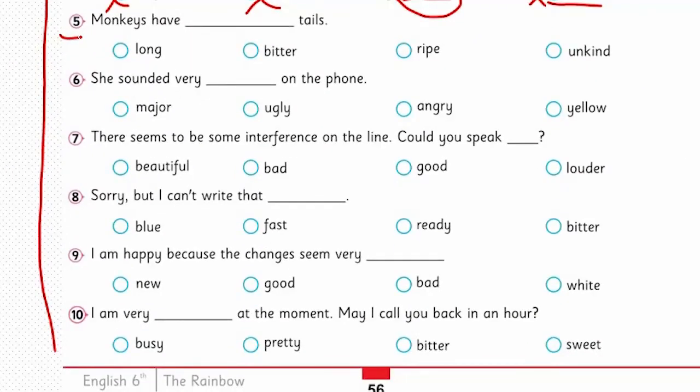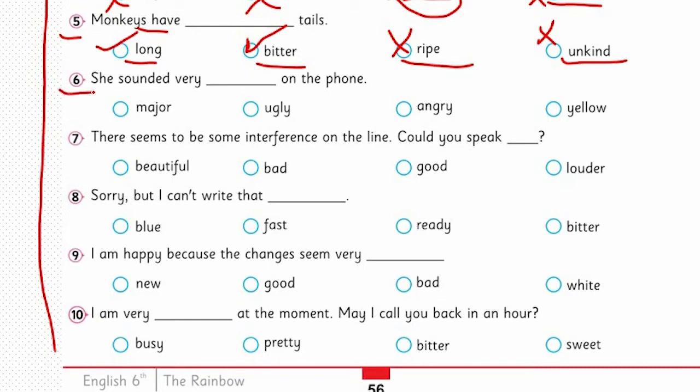The fifth one, monkeys have what? Long tail, bitter tails, ripe tails और unkind tails. Bitter का मतलब होता है जायके में जो कड़वा होता है, या कोई बात कोई कड़वी कर दे, बुरी बात कर दे, तो उसे भी bitter कहेंगे. तो यहाँ पर ये inappropriate है, ripe भी बिल्कुल inappropriate और unkind भी. So the long is the correct option here.